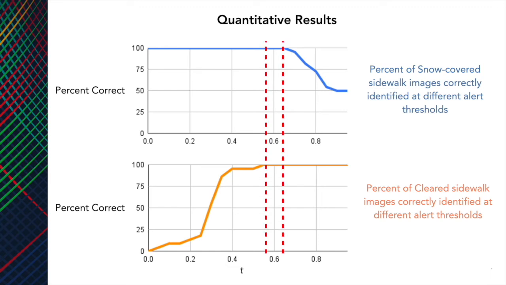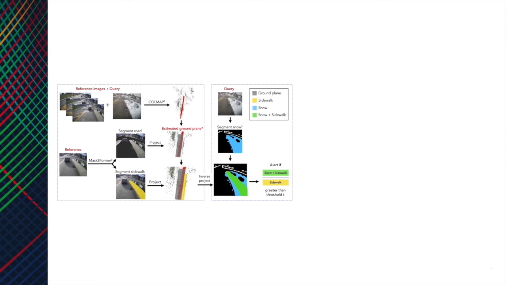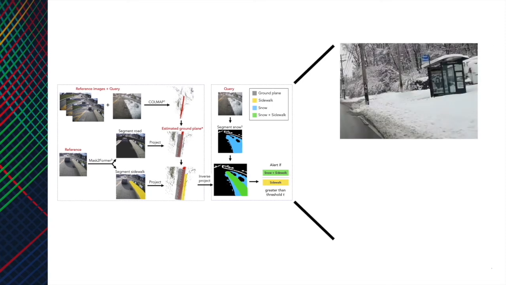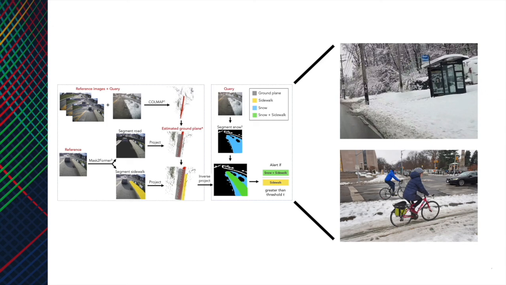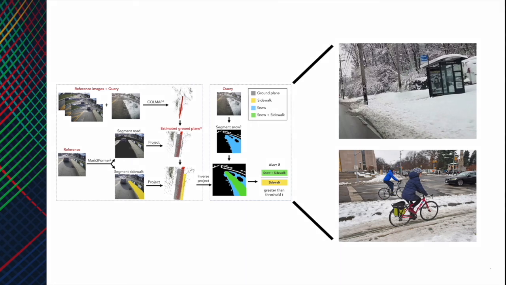In conclusion, we present a less data-intensive method that we demonstrate for detecting snow-covered sidewalks on bus routes. However, our method can also generalize to other conditions, such as snow-covered bike lanes. Future work could include, firstly, optimizing COLMAP since it currently takes about 20 minutes to run per reconstruction, and secondly, generalizing to rural areas where there may not be as many salient key points for COLMAP to latch onto.